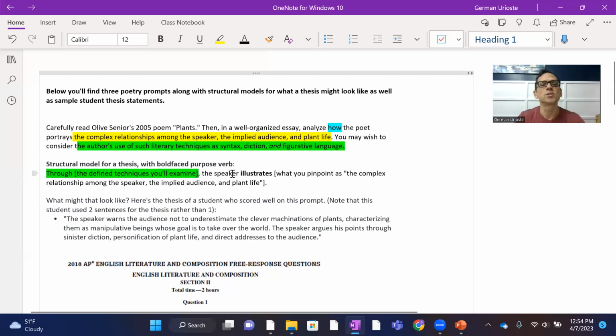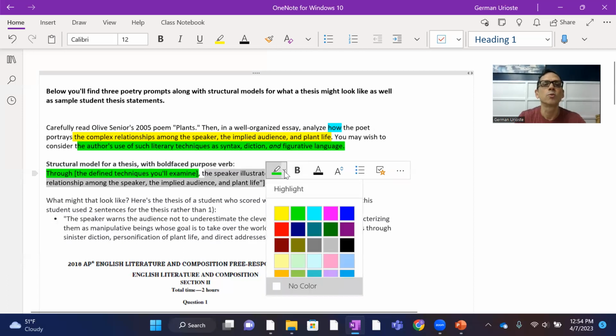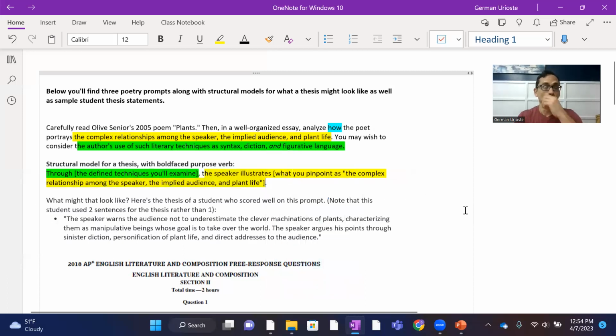The speaker illustrates, right? And then it's whatever you come up with in terms of having read the poem, right? What you pinpoint as the complex relationship among the speaker, the implied audience, and plant life, right? So in your thesis, ideally, you'll have those two parts. And you've heard this in your English classes, right? What is your textual focus? And what is your claim, right? It's the same thing here.